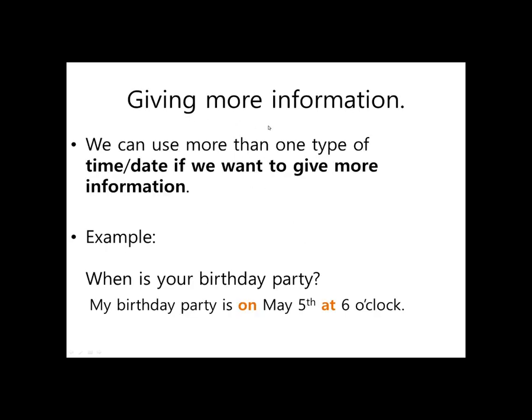Okay, so giving more information. We can use more than one type of time and date if we want to give more information. When is your birthday party? My birthday party is on May 5th at 6 o'clock. This is more information, more specific. We need to know the date and the time. So we can put them together. My birthday is on May 5th at 6 o'clock.